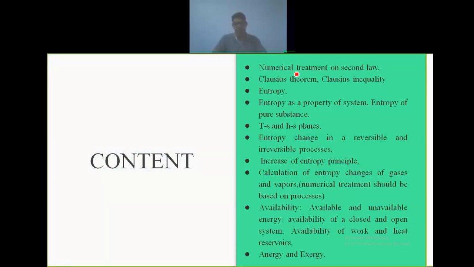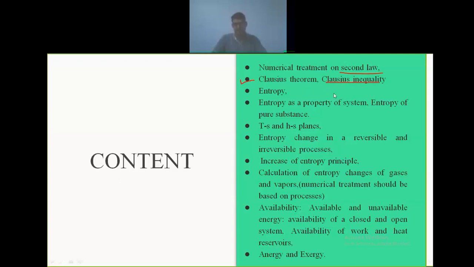From the second law onwards, we have to cover numericals based on the second law of thermodynamics, meaning calculation of the efficiency of a heat pump, the COP of refrigeration or the COP of a heat pump. Then we are going to see Clausius theorem and Clausius inequality, which is related to entropy